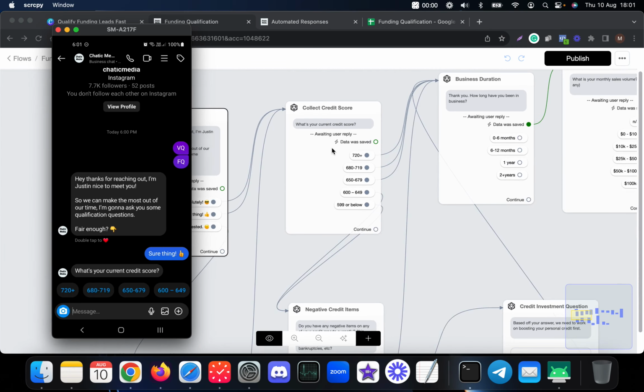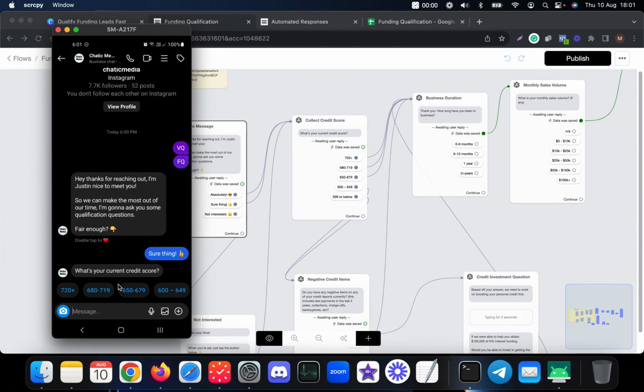Based on the credit score, we change the way we ask the questions. For example, if someone chooses a credit score over 720, between 680 to 719, or even 650 to 679, we ask them about their business and their sales volume.